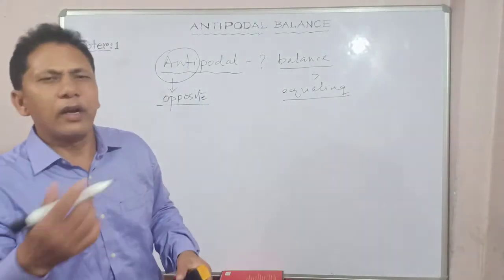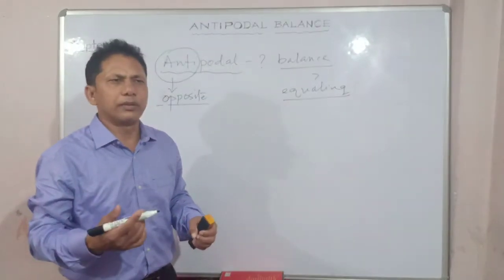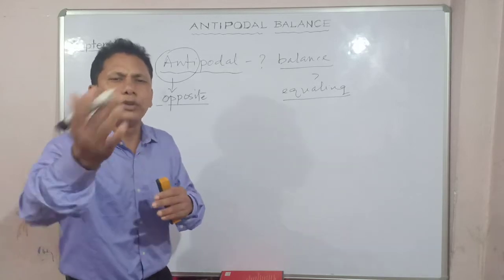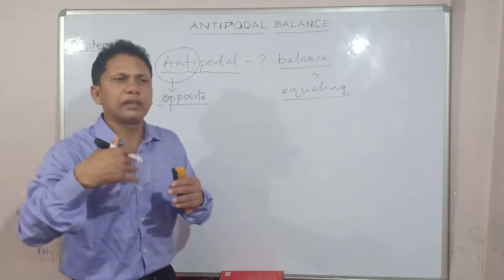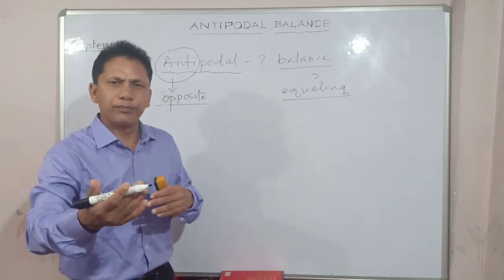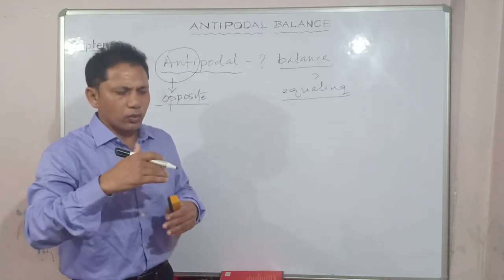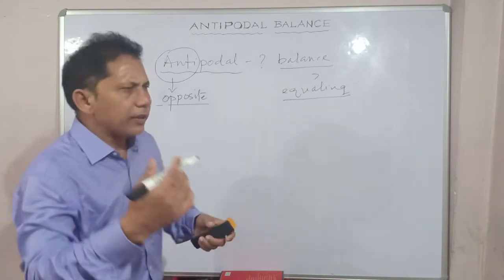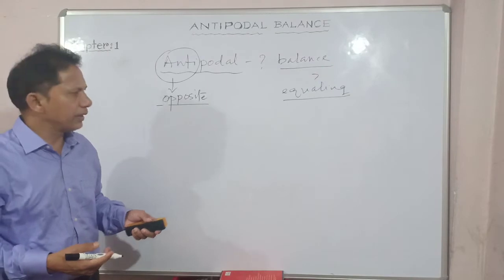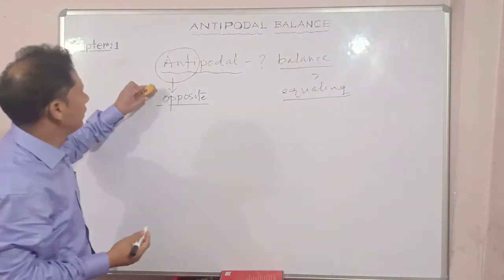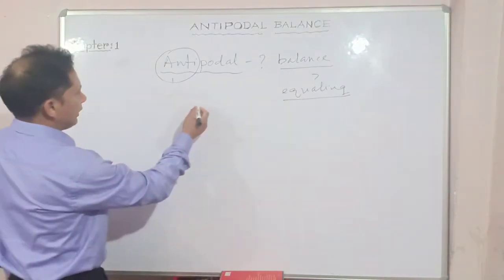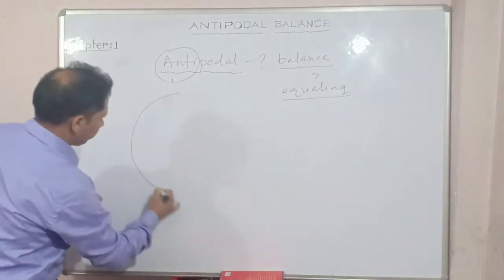Now, theoretically, antipodes means being directly opposite to each other. Two things are placed exactly opposite to each other. Got my point? If I give you some examples, it will be clear to you. Now let's learn what antipode means diagrammatically. It is better to understand antipode this way.